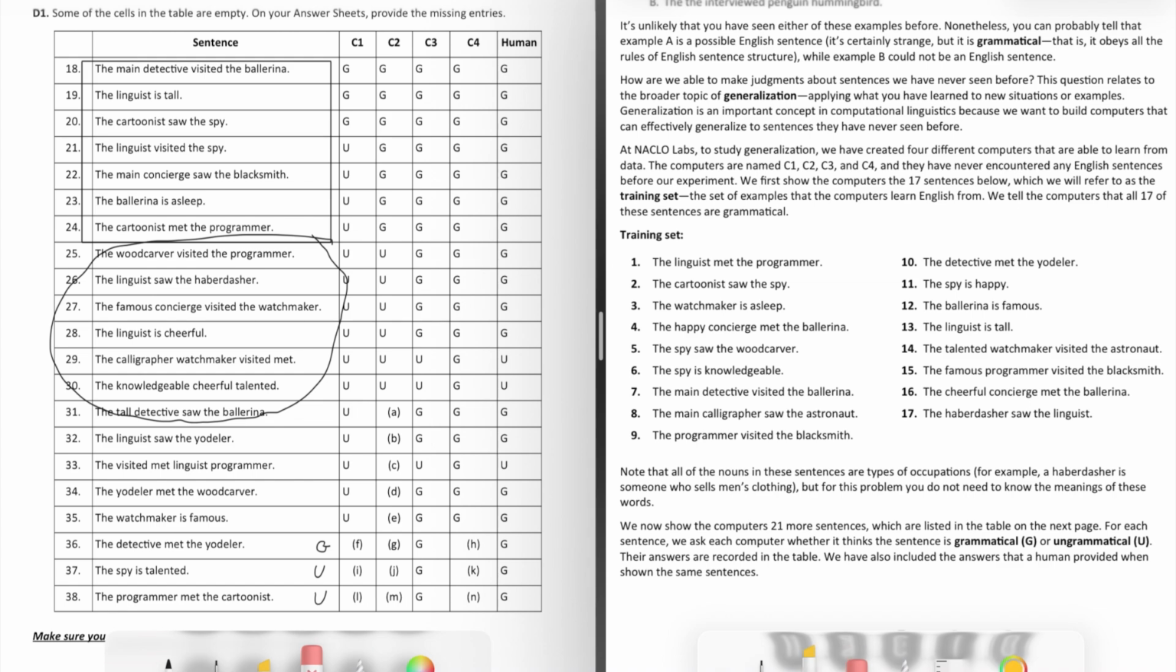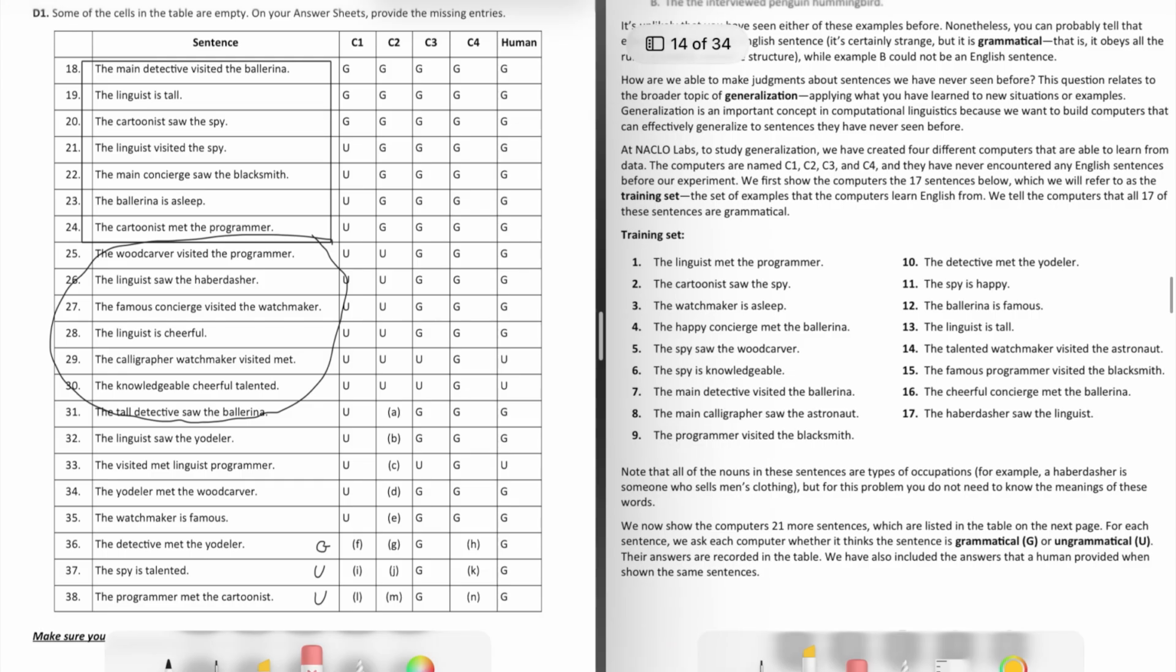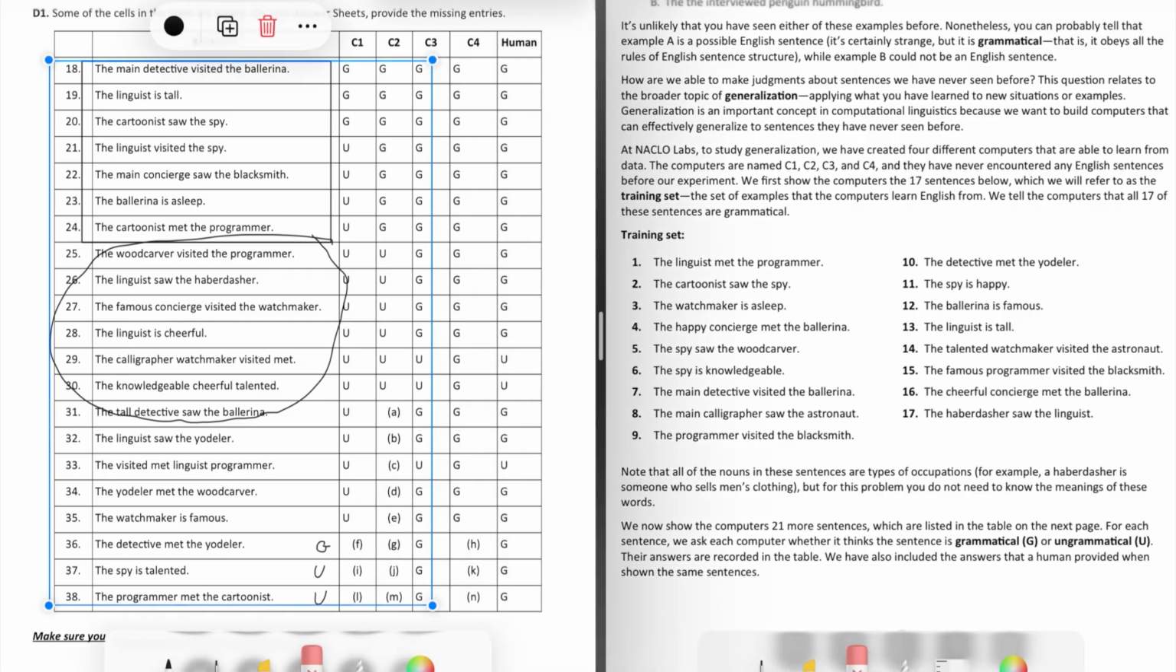The next one, the calligrapher, watchmaker, visited, met. That's not going to be grammatical because none of those words are in the correct order that these training sentences provide. There's 2 verbs in a row. We have visited, met, which never occurs over here.